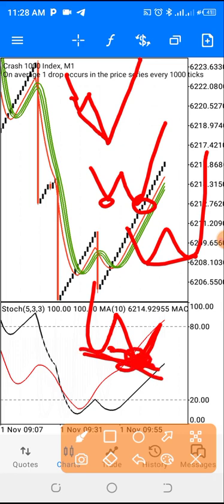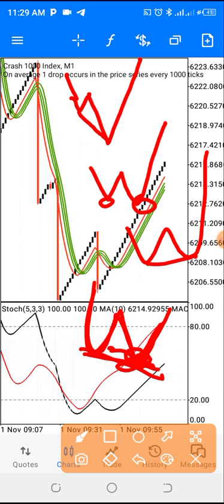Just to give you a note on divergence, for those of you that know divergence very well, we have the regular divergence, the continuation divergence, and so on. The reversal divergence is the one showing you that a trend is coming to an end, so you should expect a reversal.